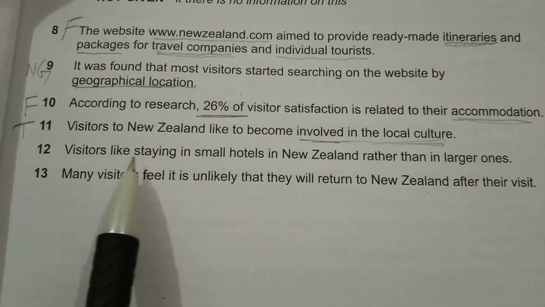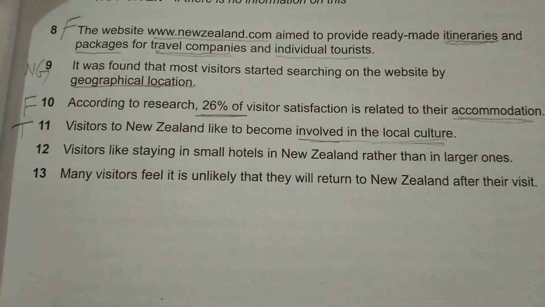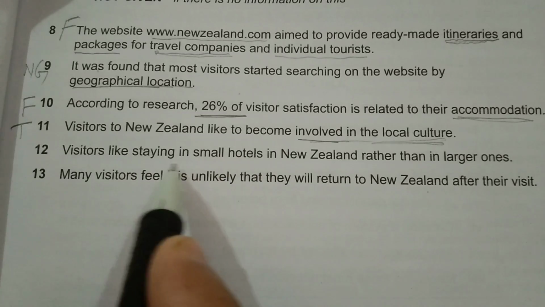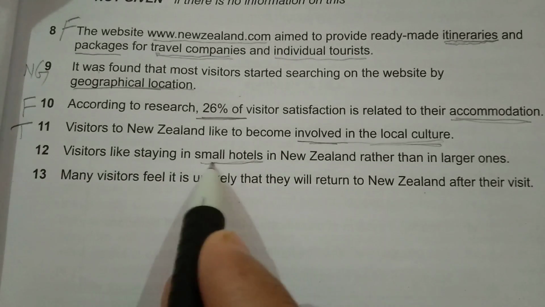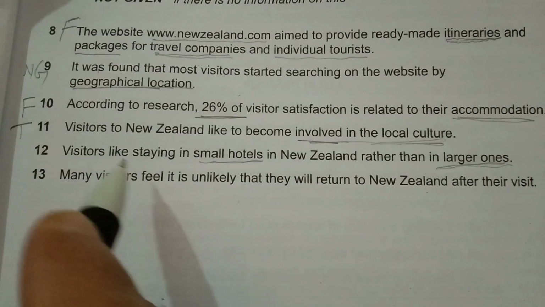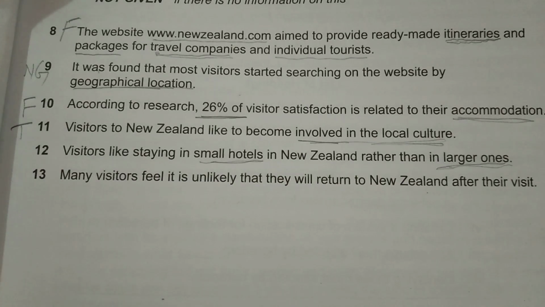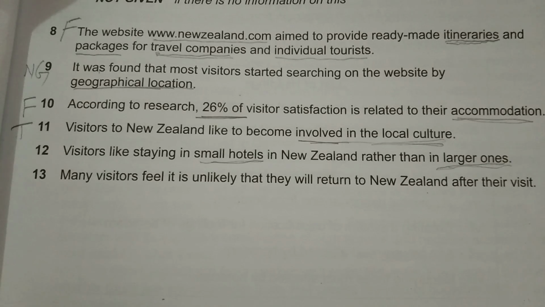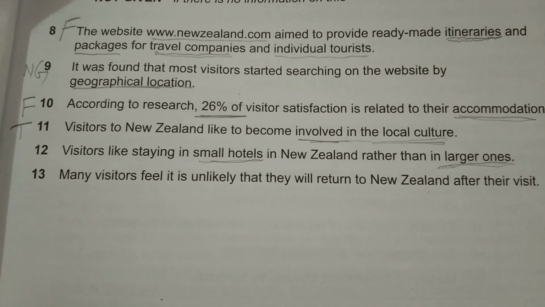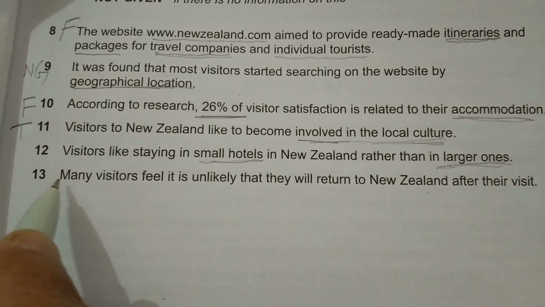The next statement: visitors like staying in small hotels in New Zealand rather than in larger ones. This statement shows a comparison. They prefer small hotels over larger ones. So it's a comparison. When comparisons are there, it is most likely that the answer is not given. So I am not taking the risk here. We will search for it in the passage, and I am going to find out the answer of the 13th question as well.